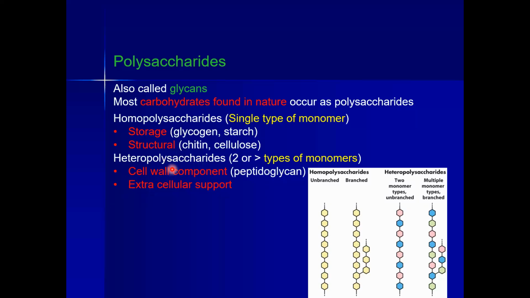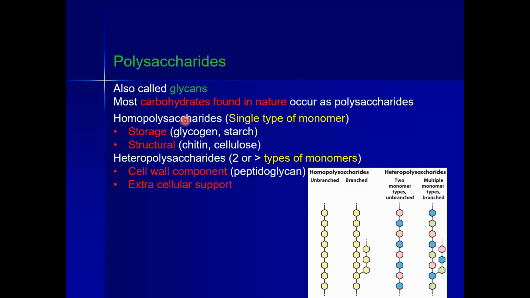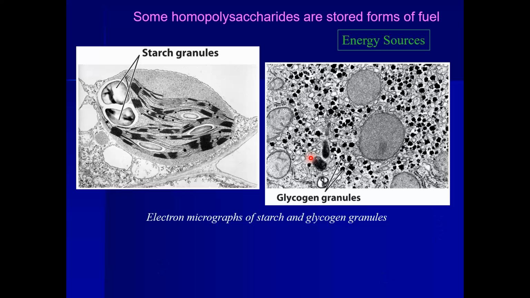For the heteropolysaccharide we are having peptidoglycan, which is a heteropolysaccharide, and it is an important component of the cell wall of bacteria, and it provides support to the bacterial cell. So here we are having an example of a polysaccharide, that is starch, and some glycogen molecules that we can see here. These are homopolysaccharides.